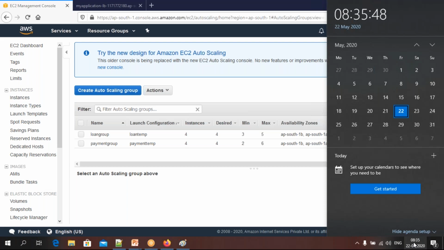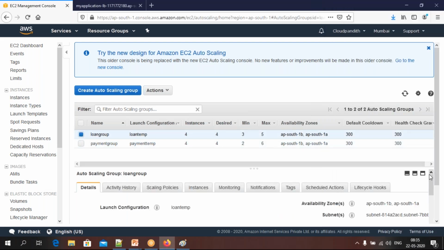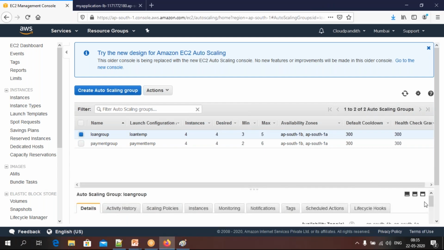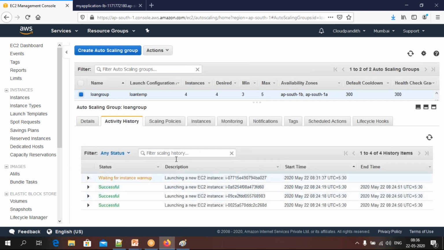Now the time is 8:35:48. Let's wait a few more seconds. The start time was exactly 8:31:37.